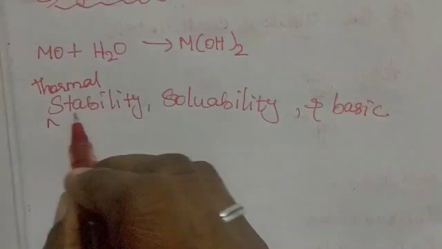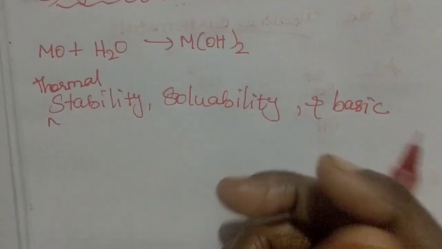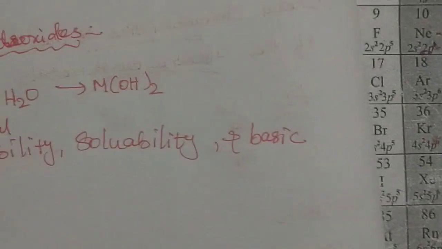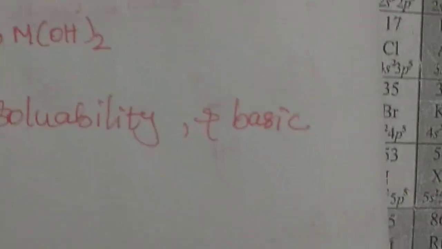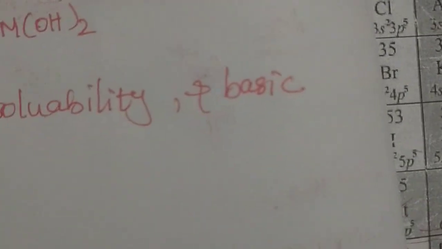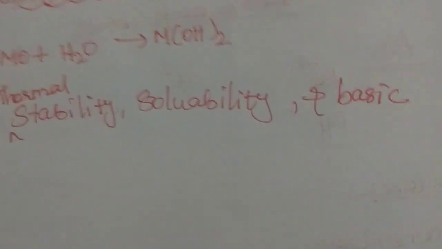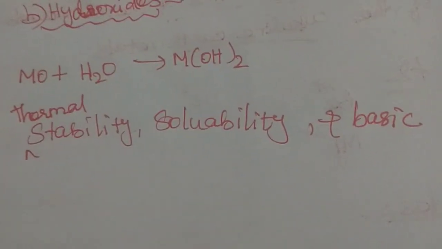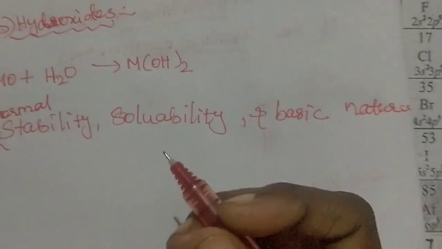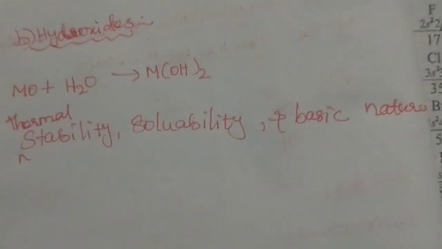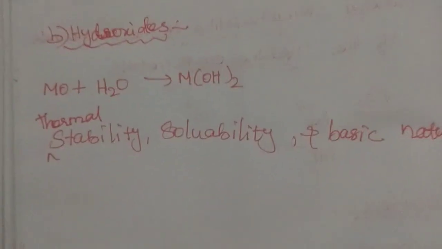We know that solubility increases, because magnesium is less soluble compared to calcium, strontium and barium, and it is a weak base. When you move from top to bottom, solubility increases, basic nature also increases, and thermal stability also increases.